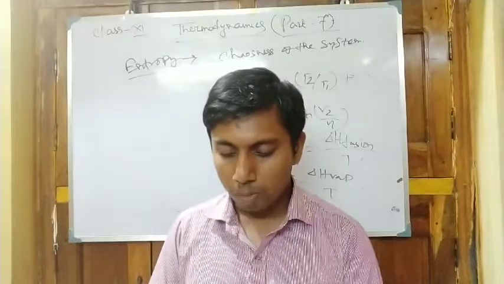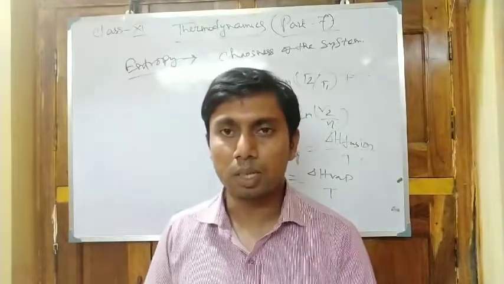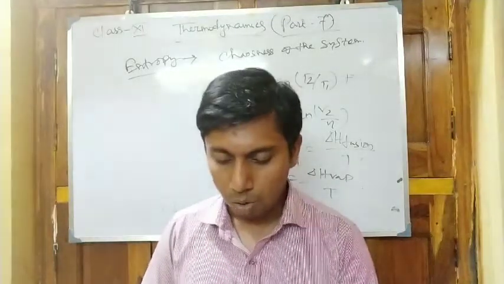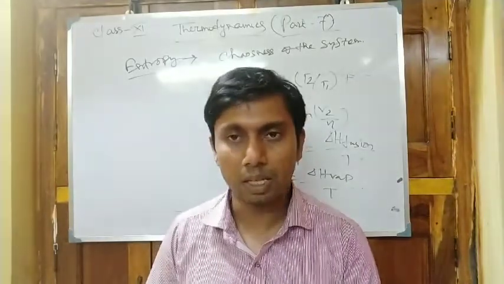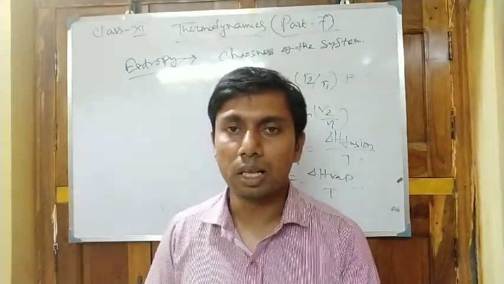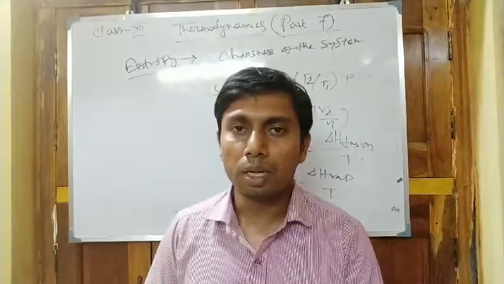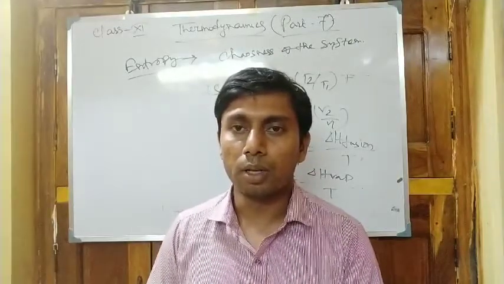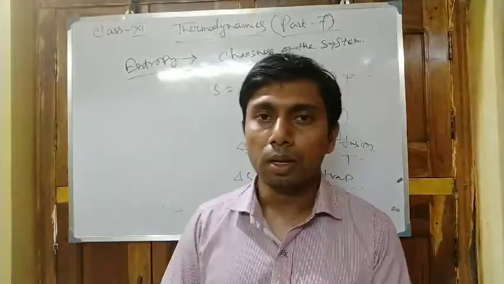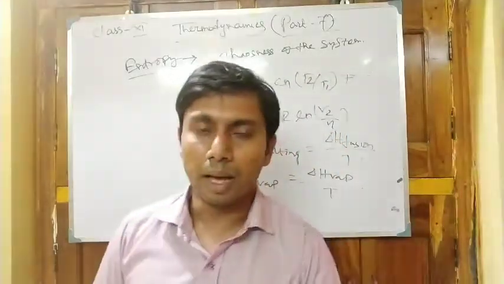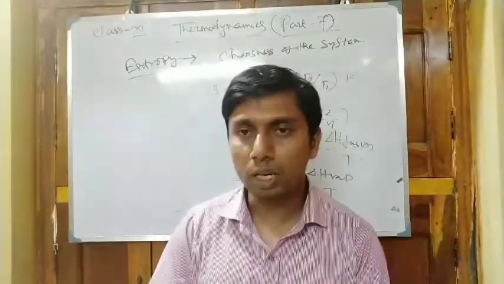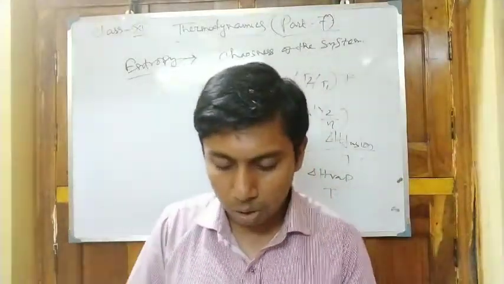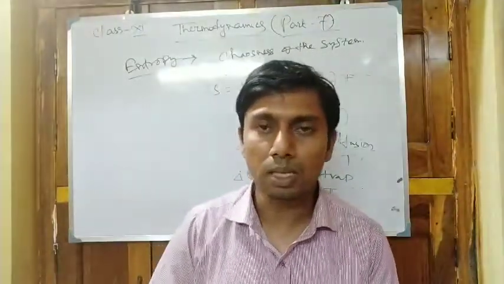So the entropy of the universe, that means system plus surroundings, is always increasing in the course of every spontaneous or natural change. Natural change is, for example, the streaming of water from the hilltop to the sea level, and also the evaporation of water. These are spontaneous processes, and for them entropy is always increasing.